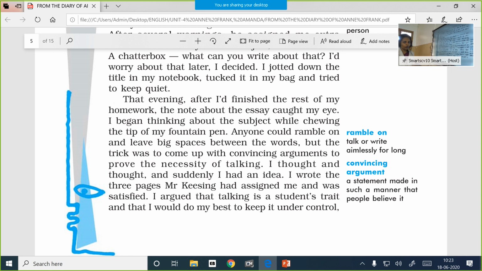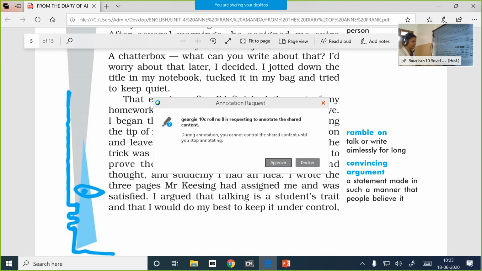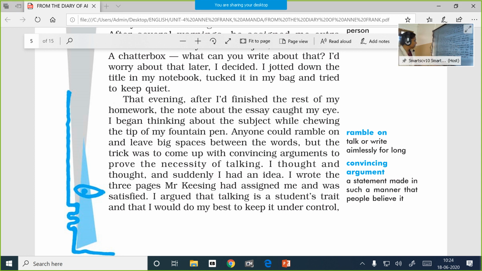So, after finishing her regular homework, she just happened to see this note which was attached there, and she started thinking, I should come up with convincing, believable arguments that make people believe that, okay, this is sensible, it has sense. And she didn't want to make an adjustable work, just like you people do when you are not familiar with the topic for the exam. You just leave plenty of spaces in between words and then somehow go on with the same point again and again and somehow cover the required pages. So she didn't want to do that.